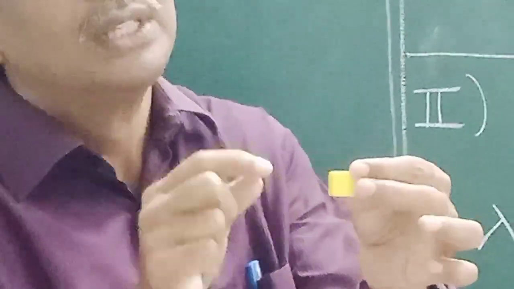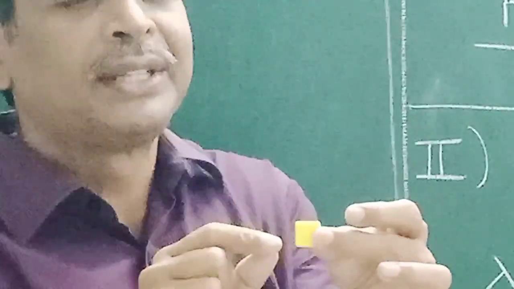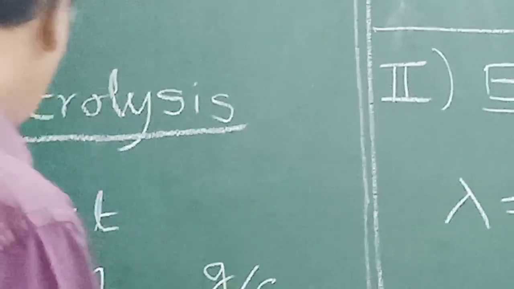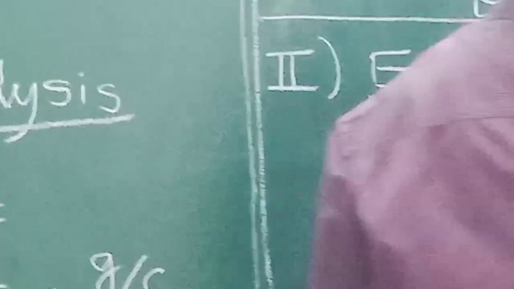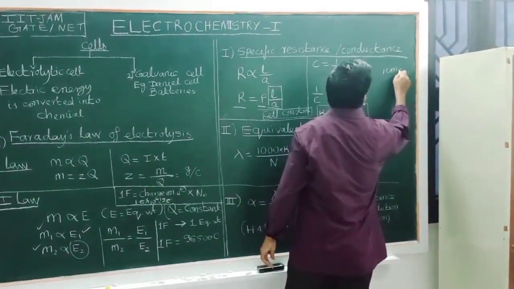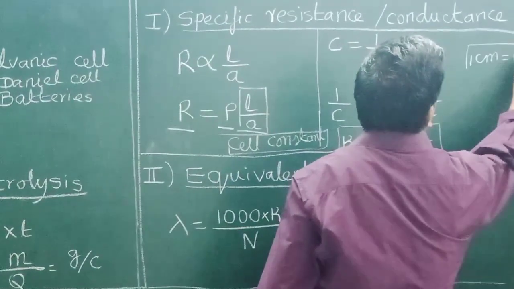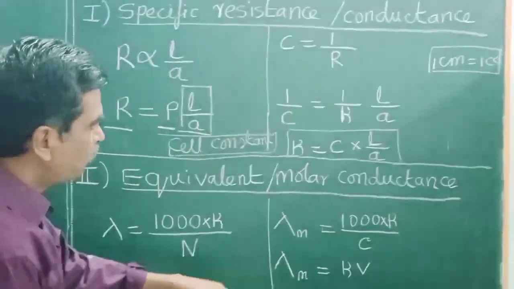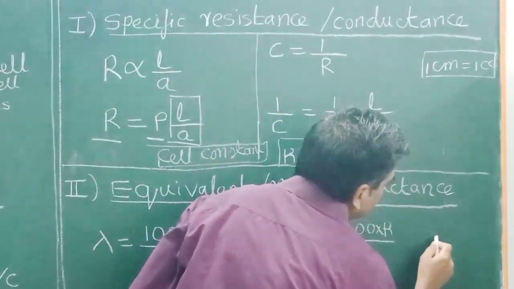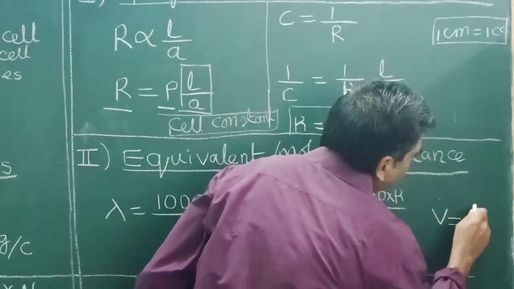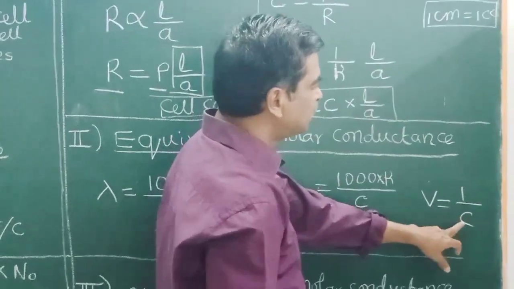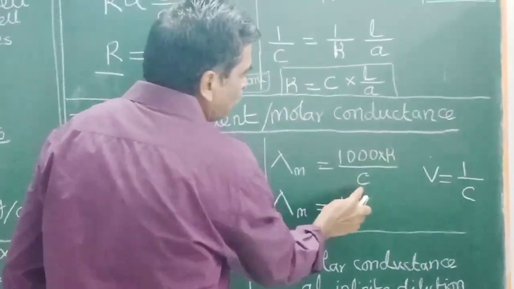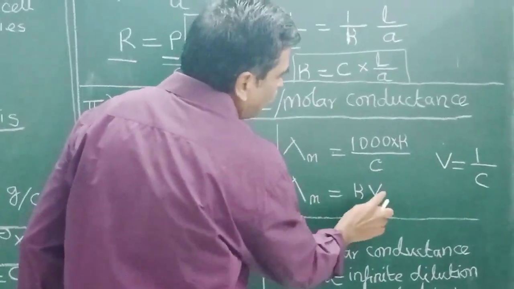Specific conductance is the conductance of 1 cm³ of the electrolytic solution, and 1 cm³ is also written as 1 cc. Here 1/C = V, as C is decreasing on dilution. We are doing dilution. Therefore, λm = κV.